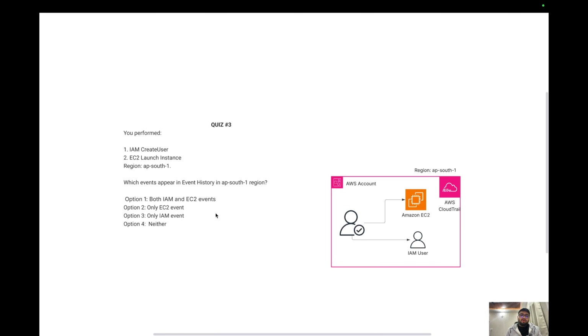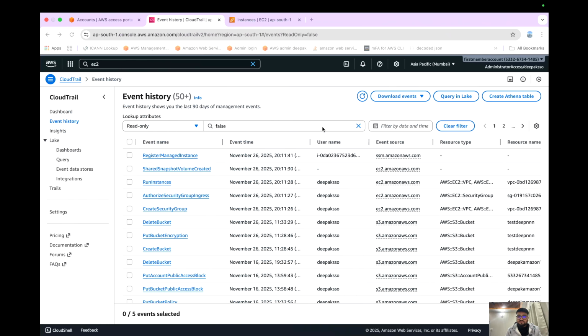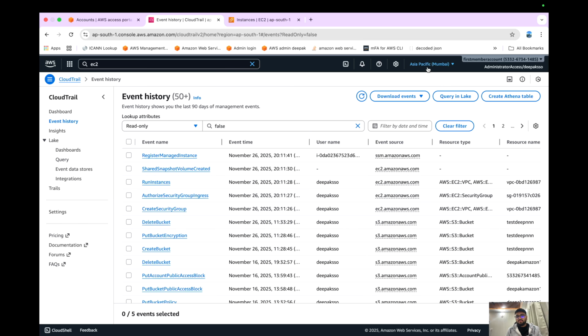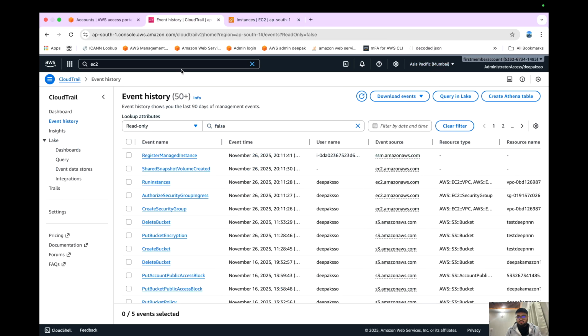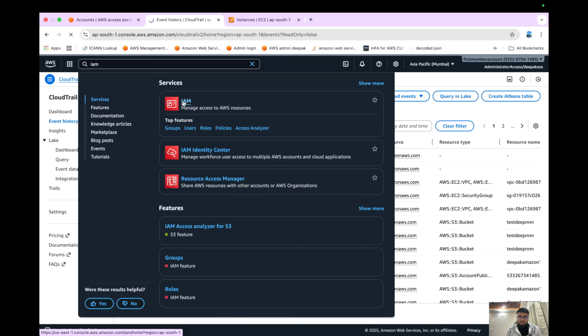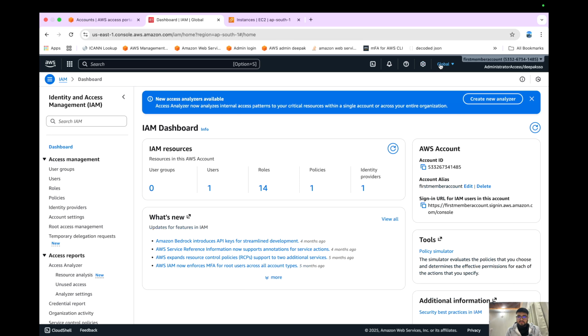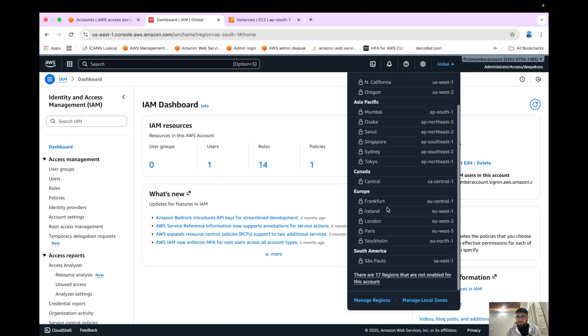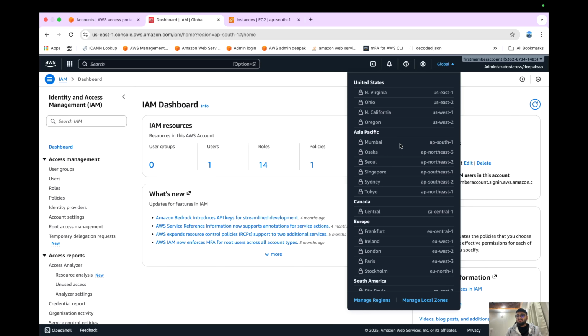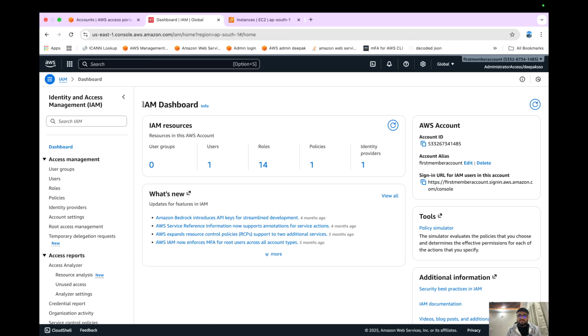IAM and Route 53 are services which are global services, and EC2 is a regional service. I don't think you have seen here, but if you navigate to IAM, I'll show you what I meant. See, if you look here, it's global, and the region option is grayed out. That means there's no option to select a region. So IAM is a global service. It is not dependent on any region.